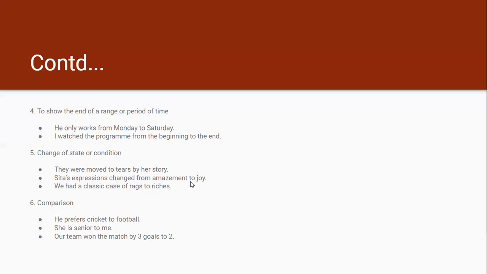Sita's expressions changed from amazement to joy. Here it is more clear. Amazement to joy. So there is a change of state, change of condition. First, it was amazement, then it changed into joy.